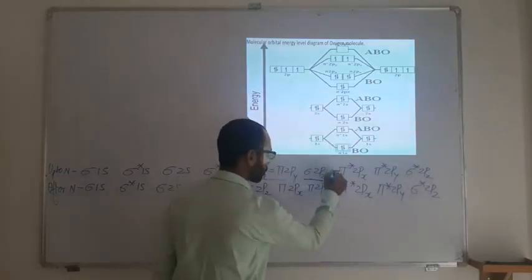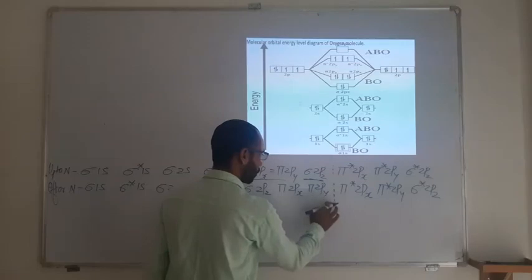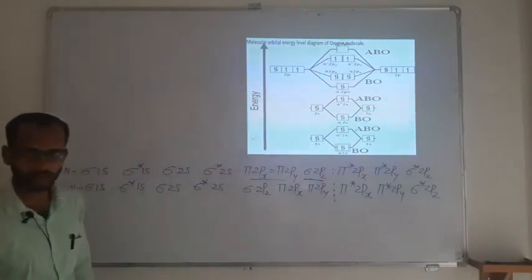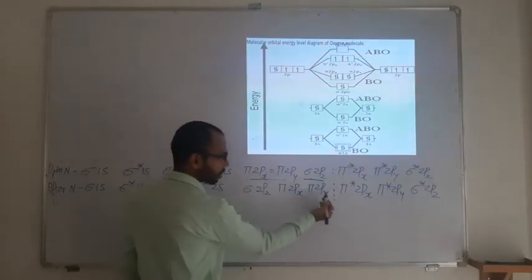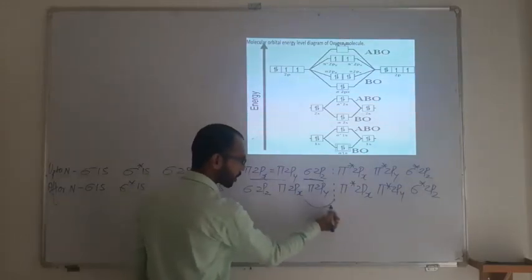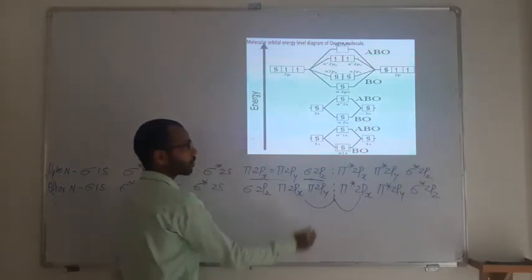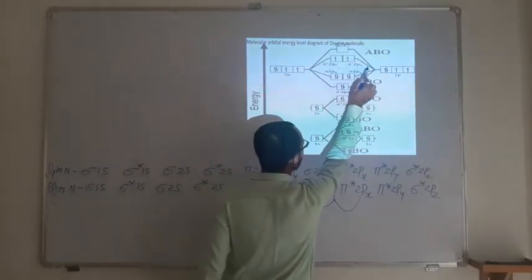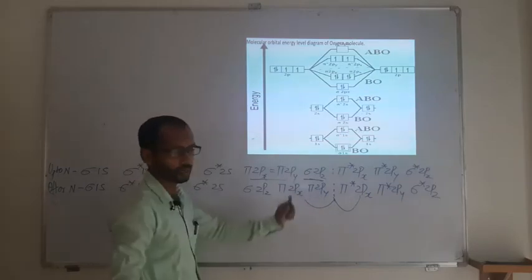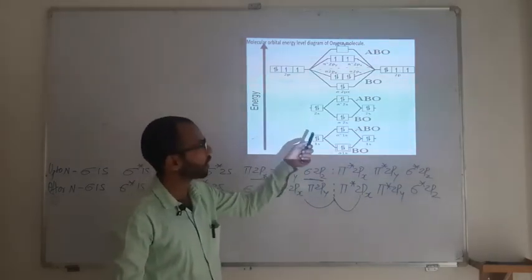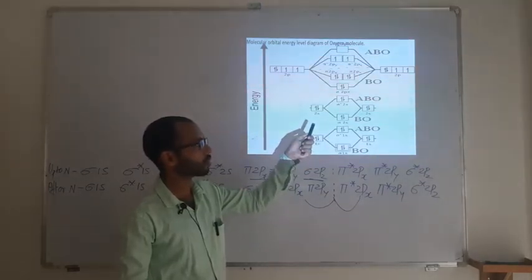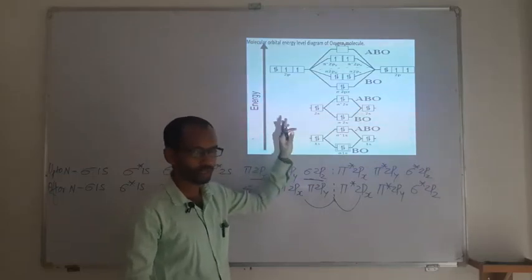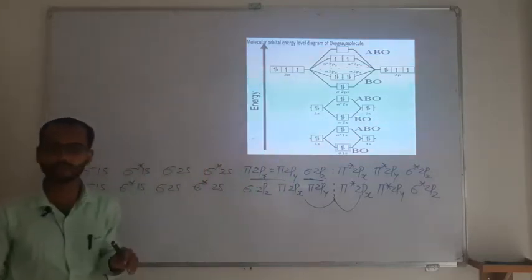Try to focus. If you are solving any molecule based on MOT theory, from oxygen onward it is going to have a symmetrical nature. If you cleave exactly from the center, you will have a mirror image identical with the star: pi 2px, pi 2py, and pi star 2px, pi star 2py, sigma 2pz, sigma star 2pz. Whereas these remain the same: sigma 1s, sigma star 1s, sigma 2s, sigma star 2s.